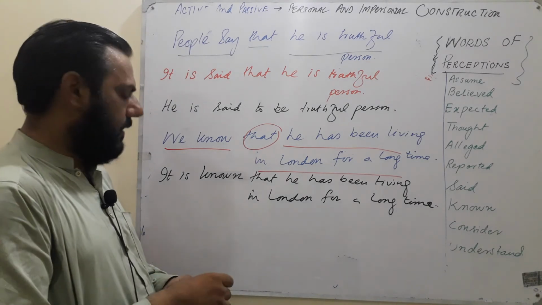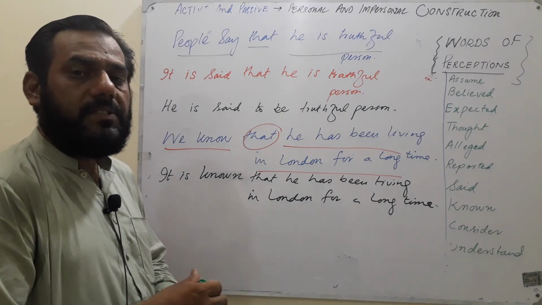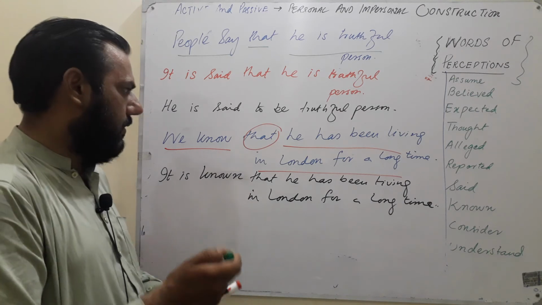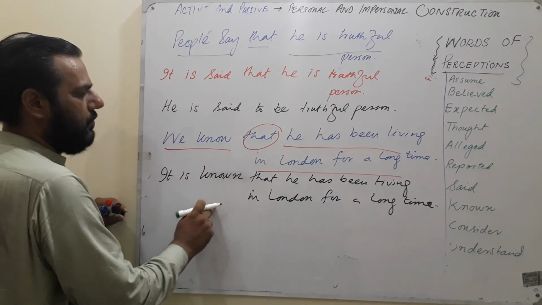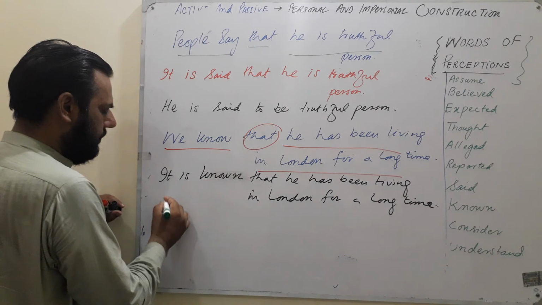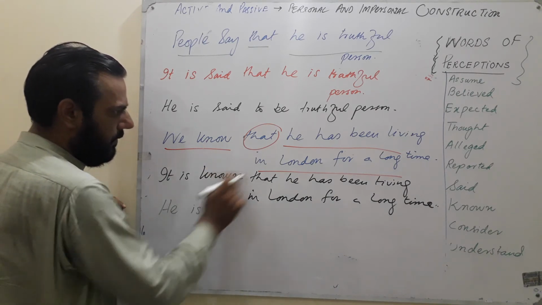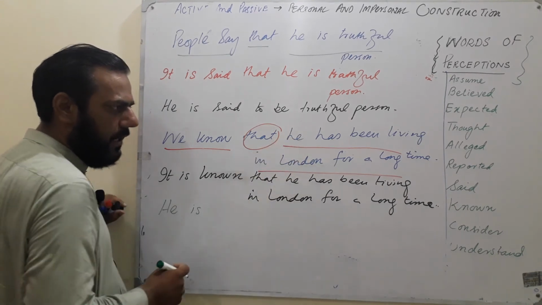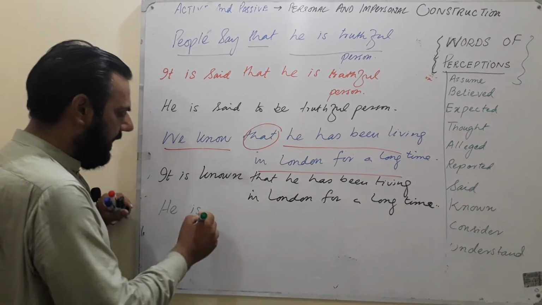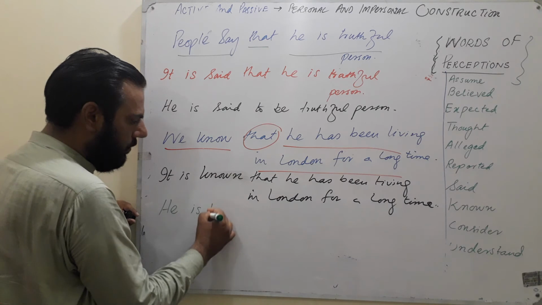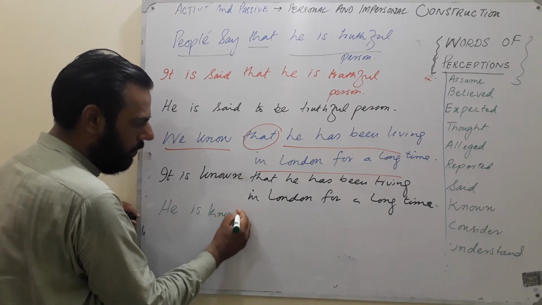But as far as the personal construction is concerned, what to do? You will bring he here, and it is he is known. Is is used because of he, and we are supposed to use is as a helping word. He is, know has the third form, known. He is known.